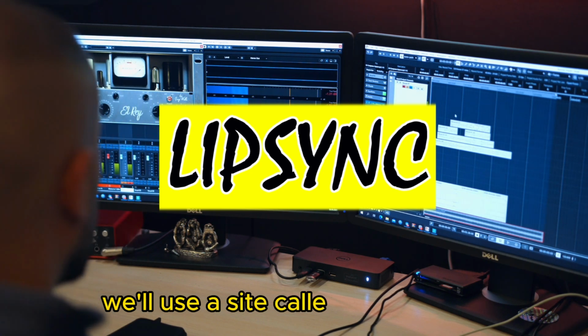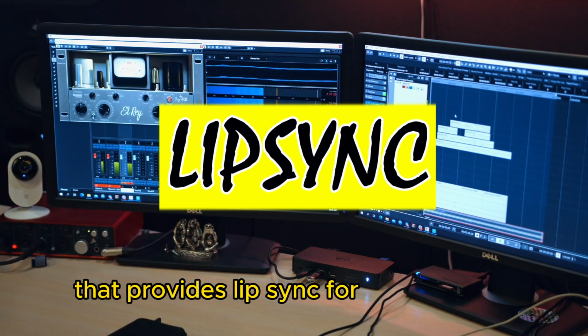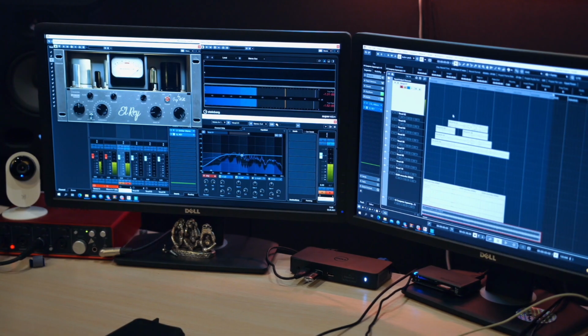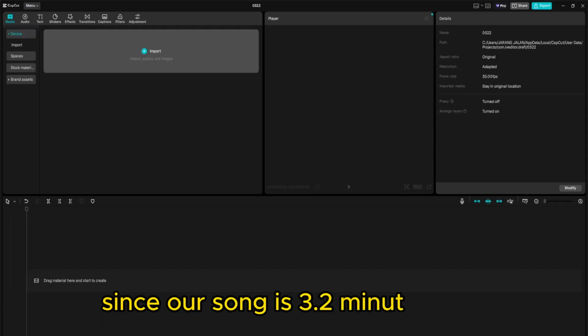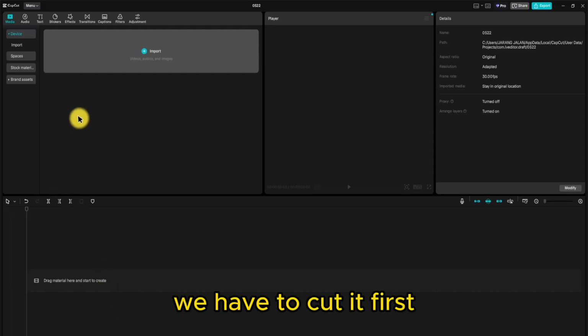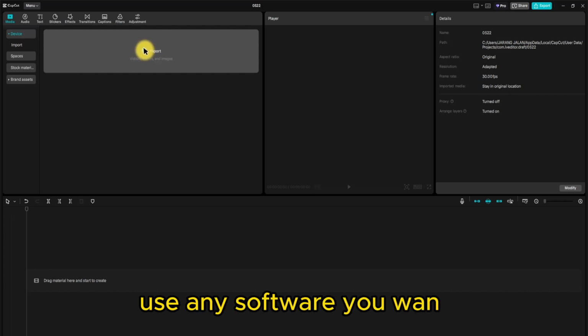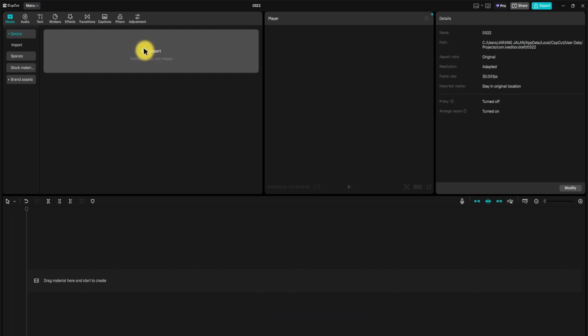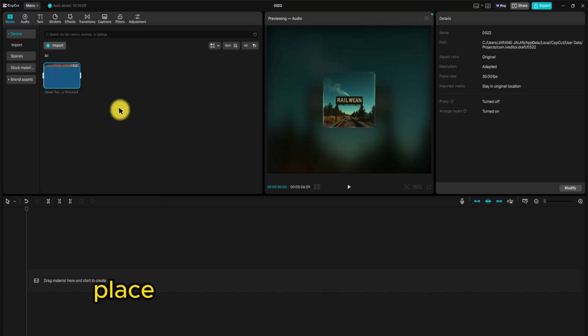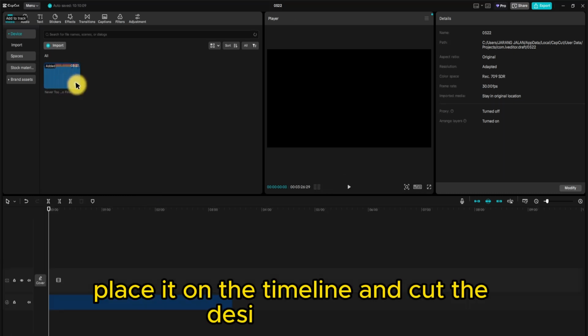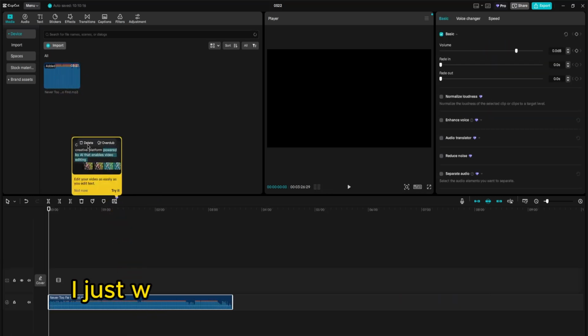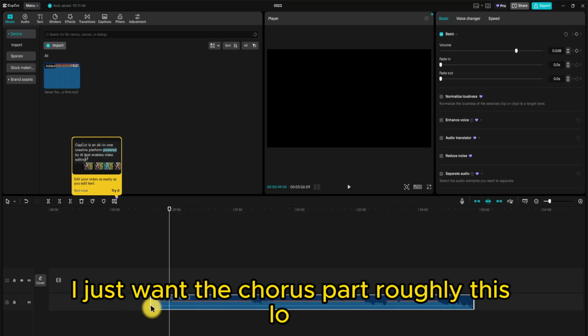We'll use a site called sync.so that provides lip sync for videos up to 1 minute. Since our song is 3.2 minutes long, we have to cut it first. Use any software you want, I use CapCut. Import the song into CapCut, place it on the timeline, and cut the desired section. I just want the chorus part, roughly this long.